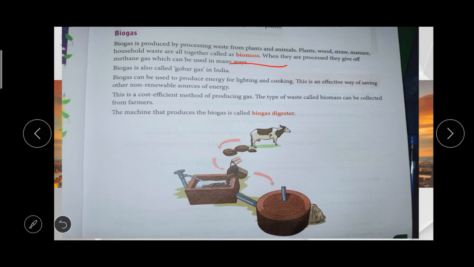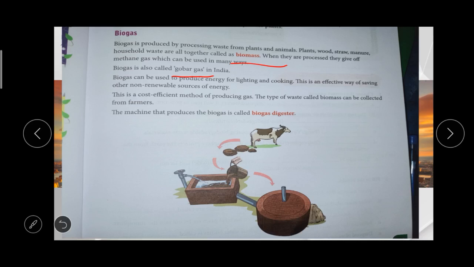So after the household work is done, we know that some waste material will come out. These waste materials are processed further. After processing, methane gas will come out of the waste material. Biogas is also called gobar gas. In India we call it gobar gas. This gas is used for cooking and lighting.